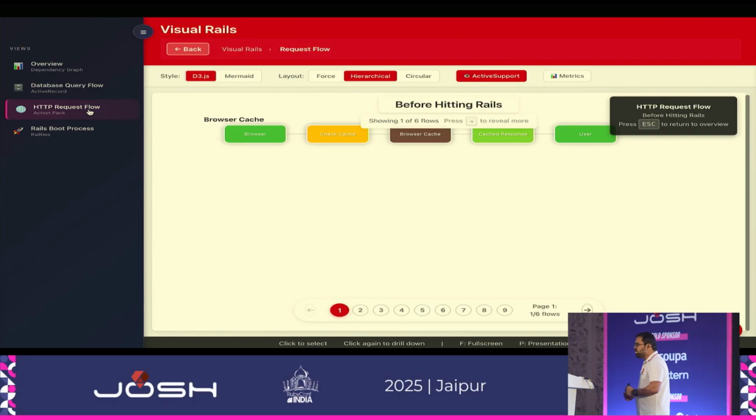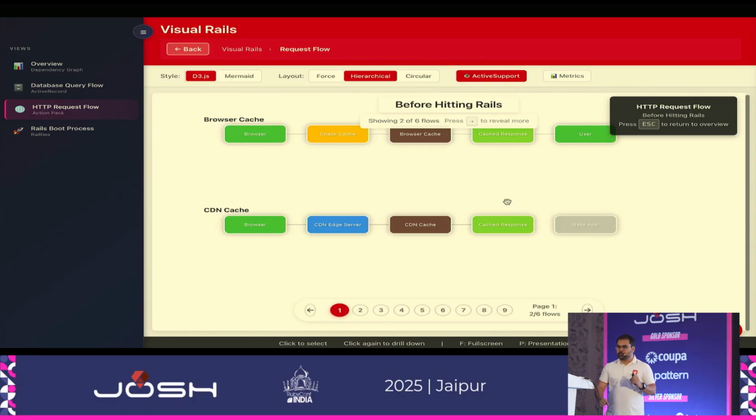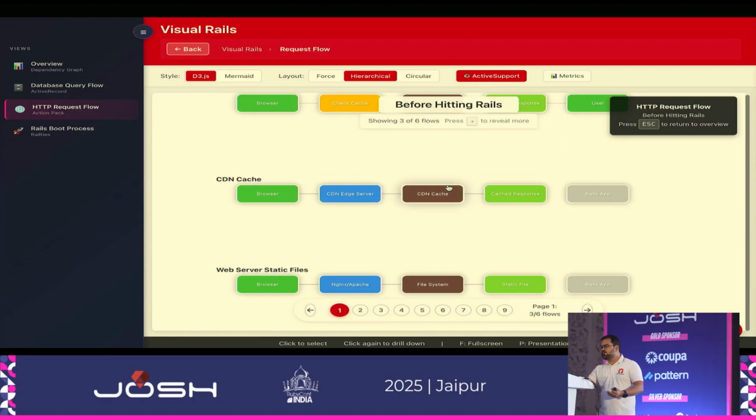For example, if it is an asset that is locally cached in your browser itself, then it is flow number one. This is before hitting the Rails. You have a browser cache, it checks that the browser cache is present, and the response is just picked up from there. So it is possible that there are some requests which are not even reaching the server. They are being sent from the browser itself. Now what's the next level of cache? Then there is a CDN cache. If your content is available within the CDN, then it will be rendered from there itself. What next? Then there are web server static files.